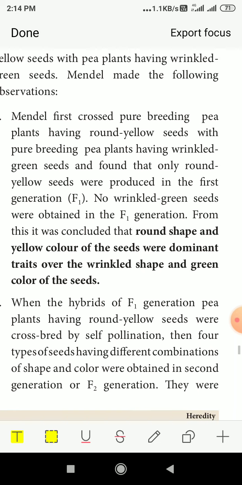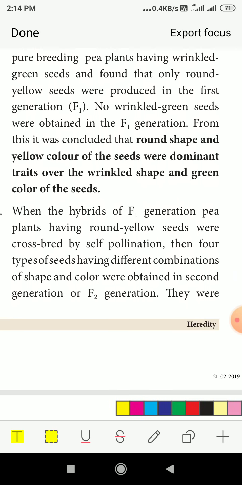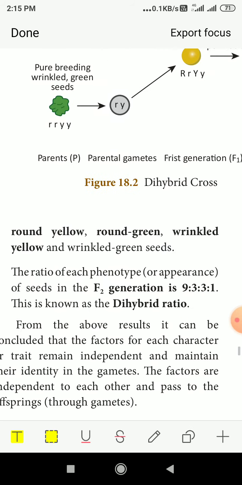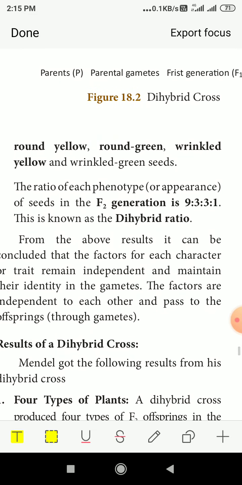When the hybrids of the F1 generation, pea plants having round yellow seeds, were bred by self-pollination, four types of seeds having different combinations of shape and color were obtained. So in the F2 generation, four different characters were exhibited: round yellow, round green, wrinkled yellow and wrinkled green. So the characters were interchanged, and round green and wrinkled yellow also appeared.